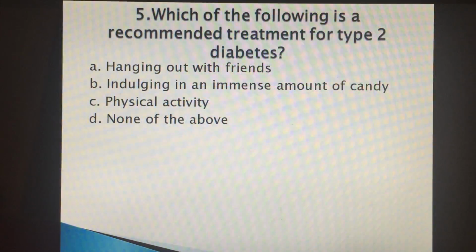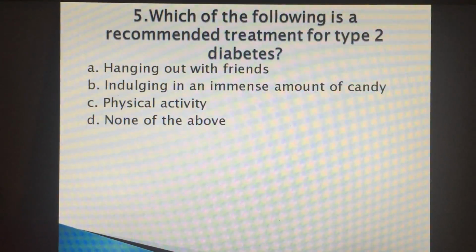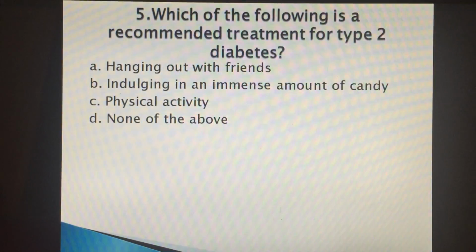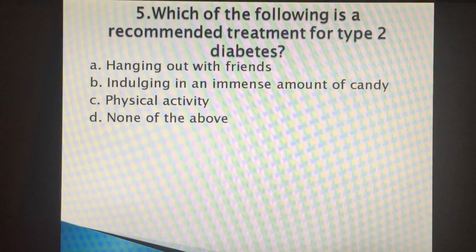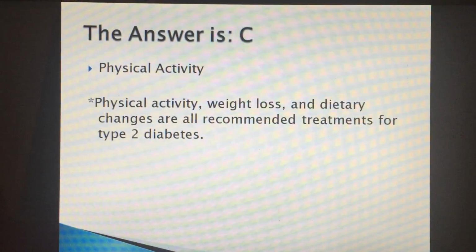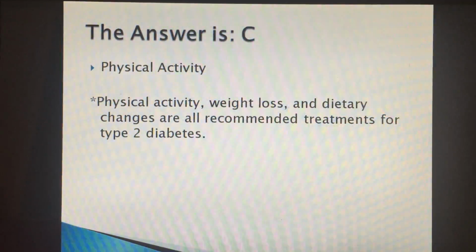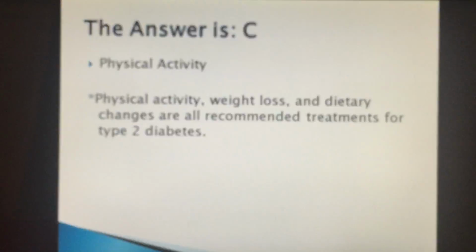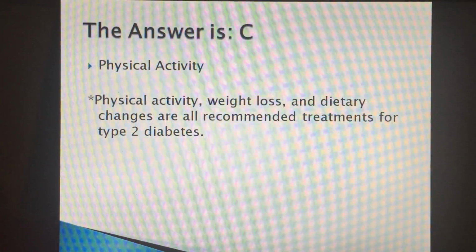Question number 5. Which of the following is a recommended treatment for type 2 diabetes? A. Hanging out with friends. B. Indulging in an immense amount of candy. C. Physical activity. Or D. None of the above. The answer is C. Physical activity. Physical activity, weight loss, and dietary changes are all recommended treatments for type 2 diabetes.